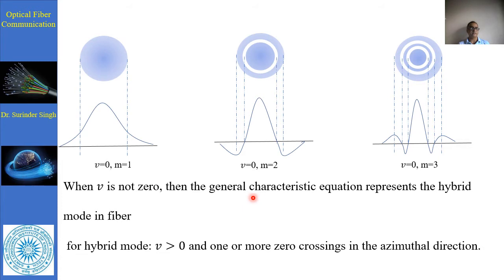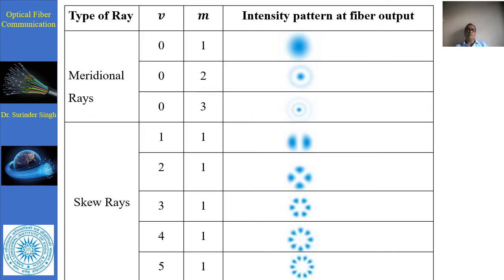The general characteristics of the equation representing the hybrid mode in the fiber: for a hybrid mode, v is greater than 0 and m is 1 or more, they are basically crossing the azimuth directions. So that's why there are circular two rings, three rings. Now for both we have a median ray as well as the skew ray, from this v and m.